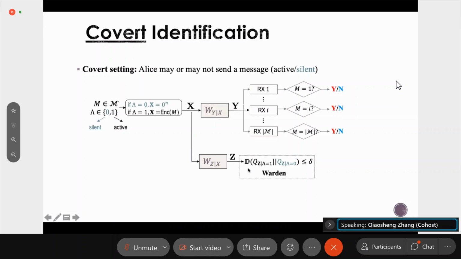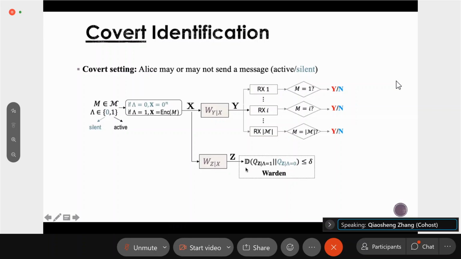We call this eavesdropper a warden. This warden wants to use the knowledge of z to determine whether Alice is silent or active. But our goal for covert communication or covert identification is to ensure that the warden cannot reliably estimate this transmission status lambda.